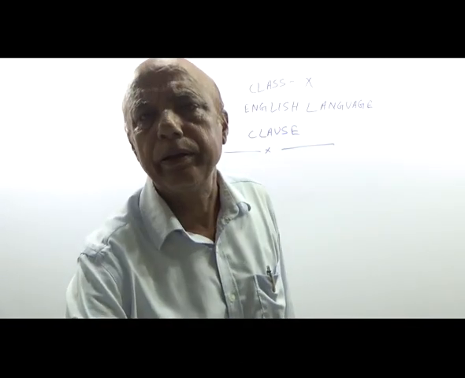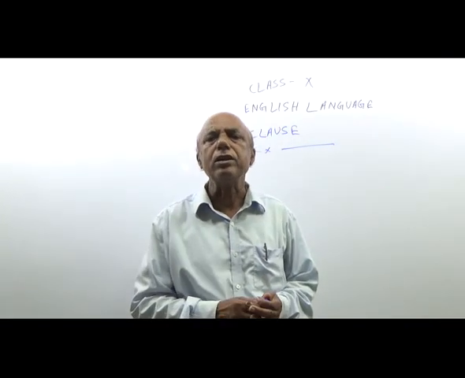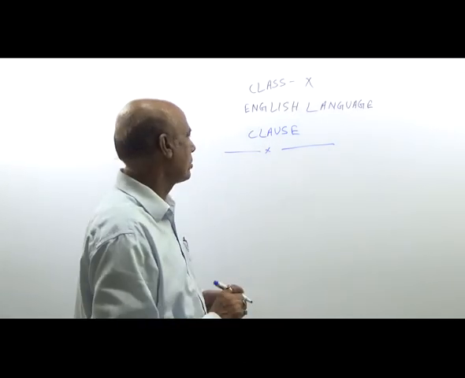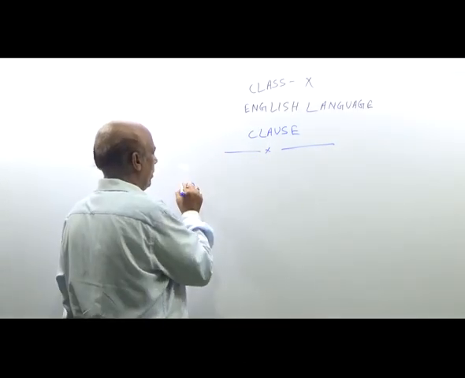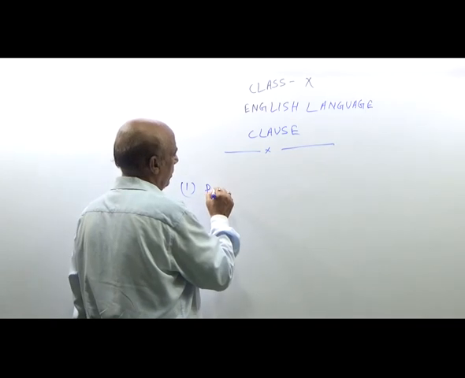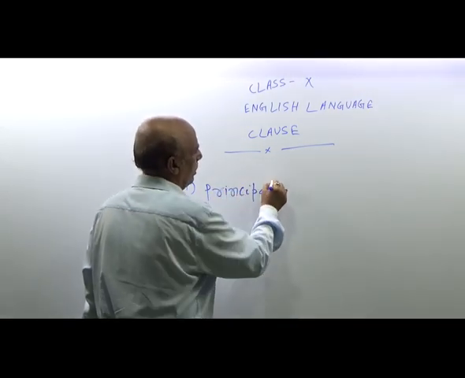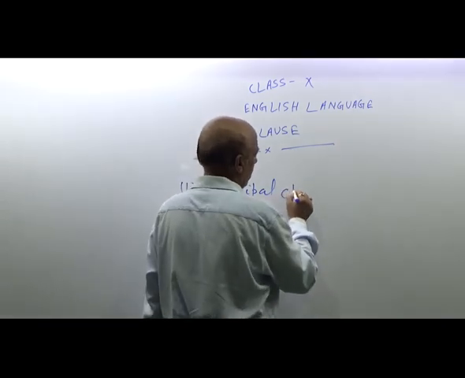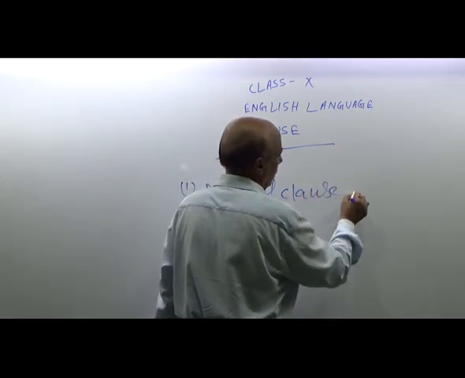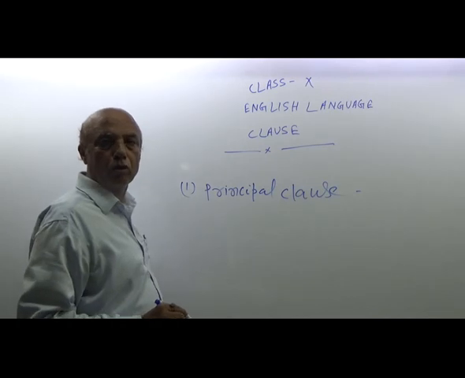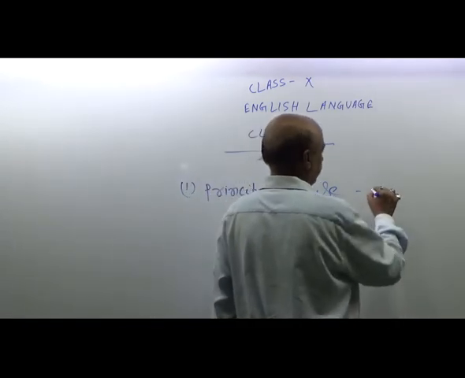There are three kinds of clause. First is called principal clause. It is also called main clause.